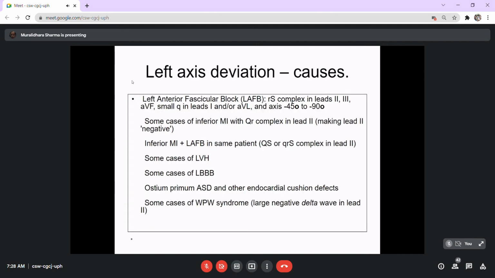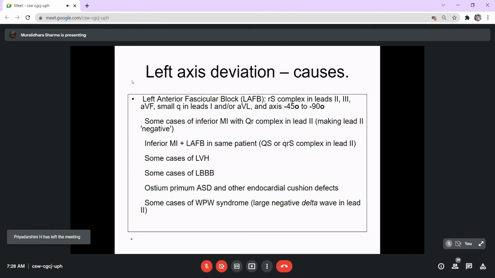Now, when the left axis deviation occurs, the causes could be, and the other evidences of these pathologies we will discuss in the coming sessions. But you will have to have some fair idea. When there is a left axis deviation, there could be left anterior blocks, blocks somewhere which are produced due to MI. To confirm whether it's a block or not, you need some additional information, which we will discuss in the coming sessions, when we discuss the wave patterns.